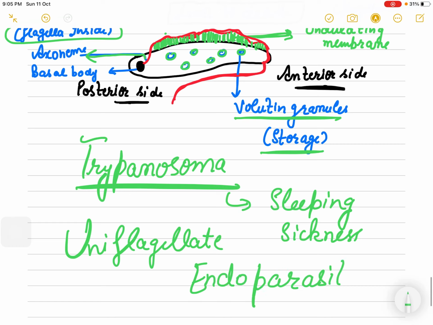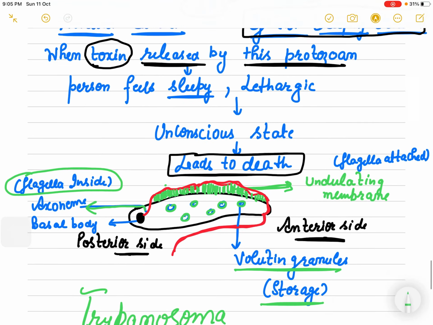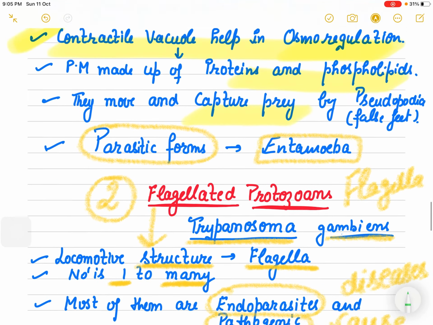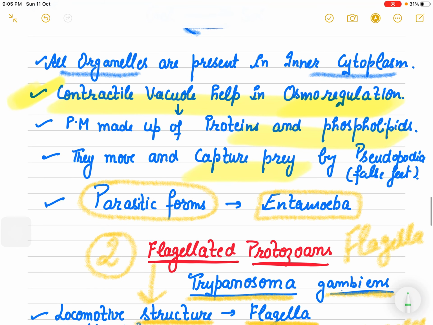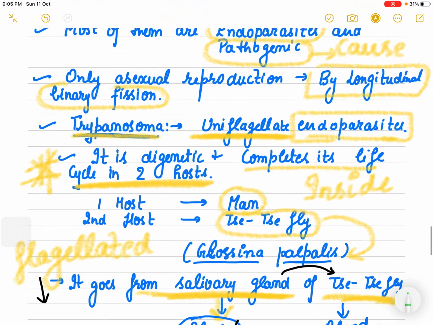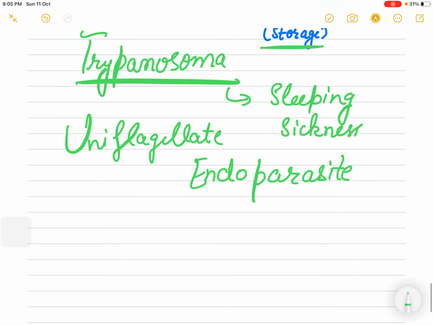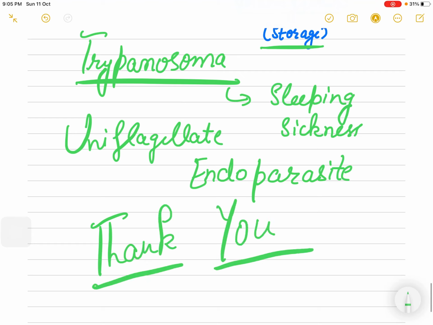So this is what we discussed today: Amoeba proteus, amoeboid protozoans, as well as flagellated protozoans and slime molds, right? The ones left are the ciliated protozoans and sporozoans, which I will take in my next lecture. Till then, all of you go through these protozoans, and I will meet you with the other two which are left out, the ciliated and sporozoan protists.